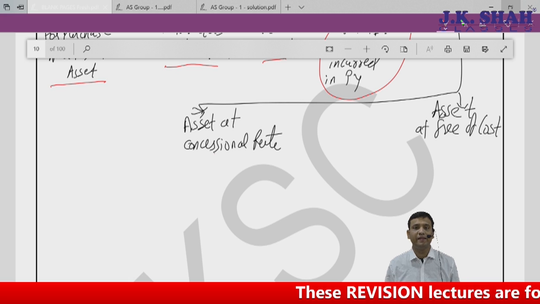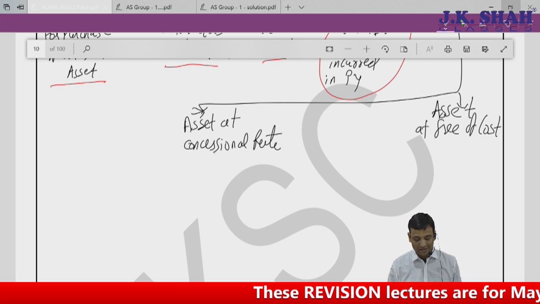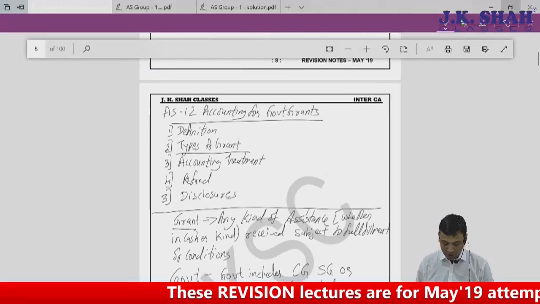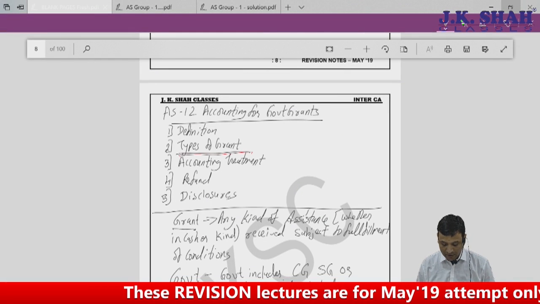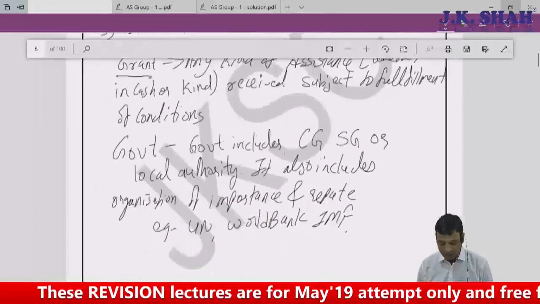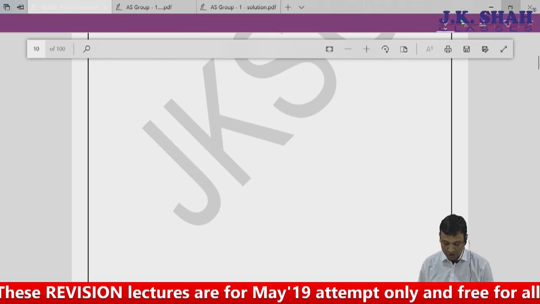I get an asset directly from the government, an asset at free of cost. So we have completed the second area. What is the second area? Types of grant. Now coming on to the third area, that is accounting treatment. How should it be accounted? So let's move to the third area.